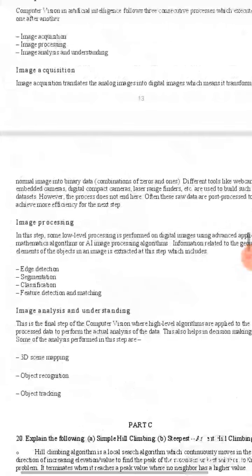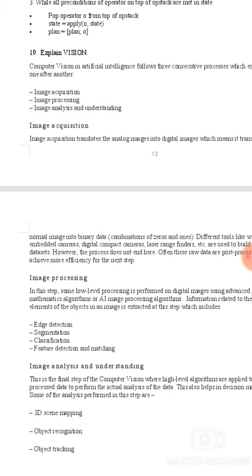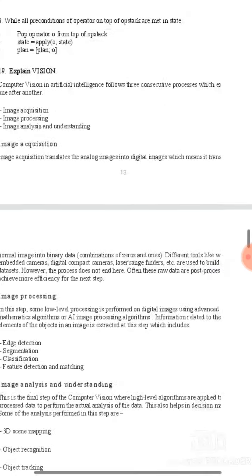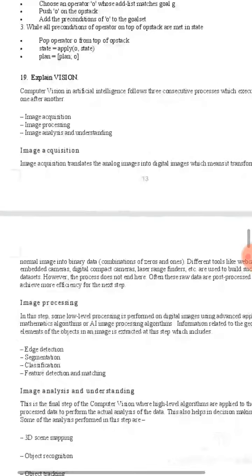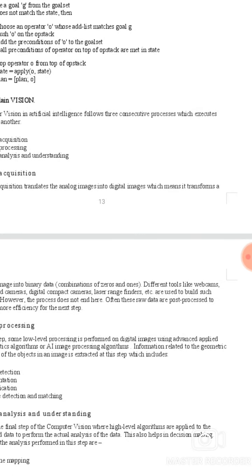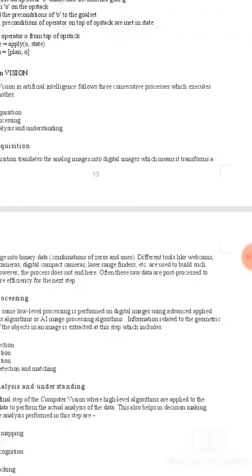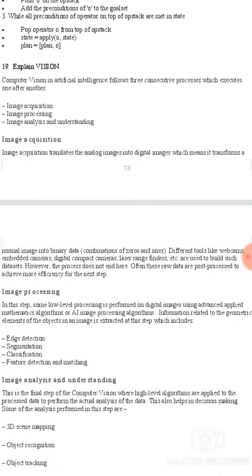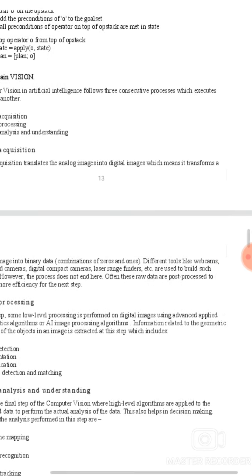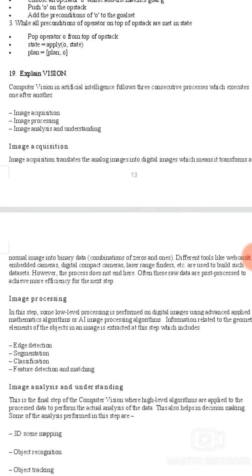Explain vision. Computer vision in artificial intelligence follows three consecutive processes which execute one after another: image acquisition, image processing, image analysis and understanding. Image acquisition translates analog images into digital images, which means it transforms a normal image into binary data. Different tools like webcams, embedded cameras, digital compact cameras, laser range finders, etc. are used to build such data sets.